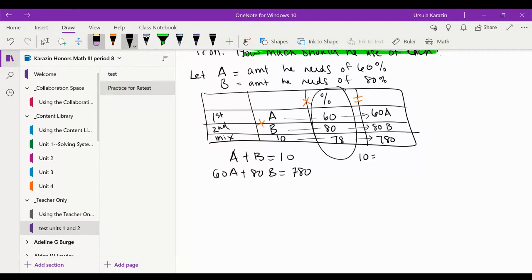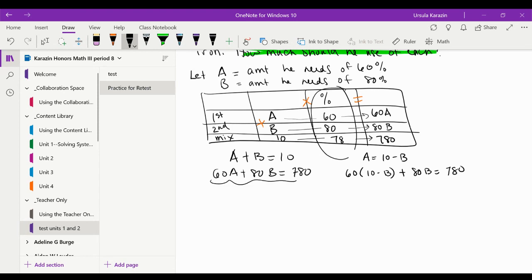So let's change this just a little bit. A will be 10 minus B. So I can plug in for A now. 60 times 10 minus B plus 80B equals 780.